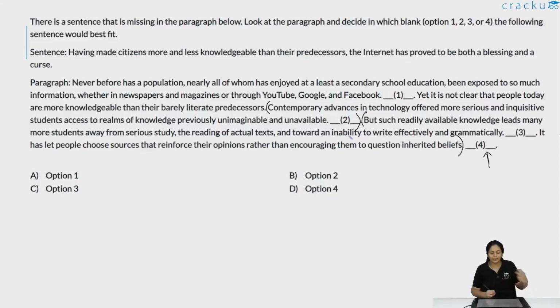So the topic is introduced over here, that it is not clear whether they are more knowledgeable or not. The positives are given, the negatives are given, and the author then concludes by saying that okay, they are both more and less knowledgeable than the predecessors. So this statement is explained by these arguments and should definitely come after them, otherwise it would make no sense. So the right place for putting the given sentence is option 4.